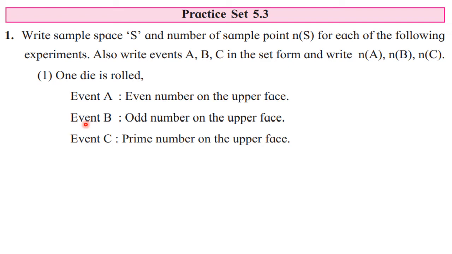Again set B you will copy down as it is from the question in words. If you are not doing so, then your marks will be deducted. Okay. Simply you cannot go on writing sets and sets everywhere. You have to write down the statements at appropriate places to get full marks of that question. Okay. So see here there are 3 events given: even number on the upper face, odd number on the upper face, and prime number on the upper face. Okay. So let's start with the answer.